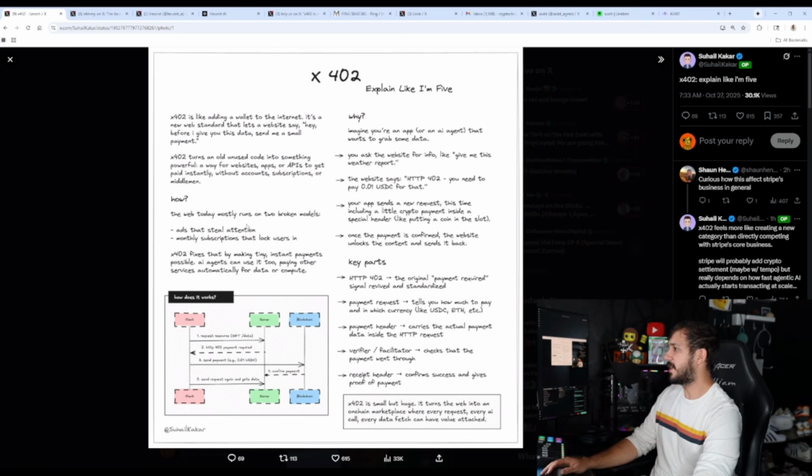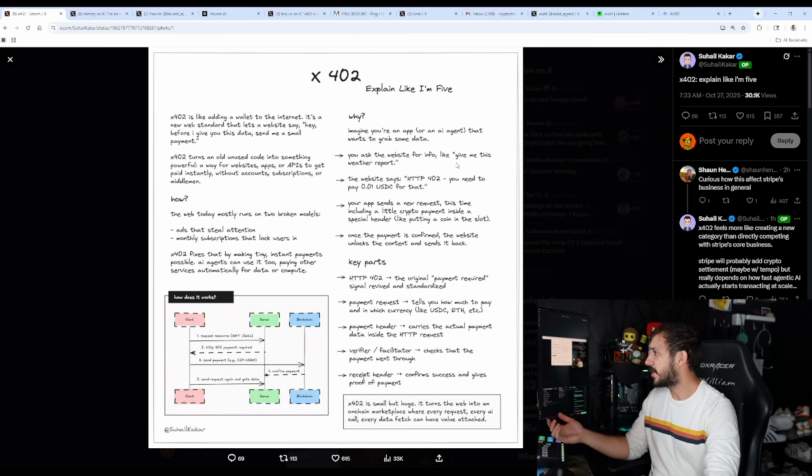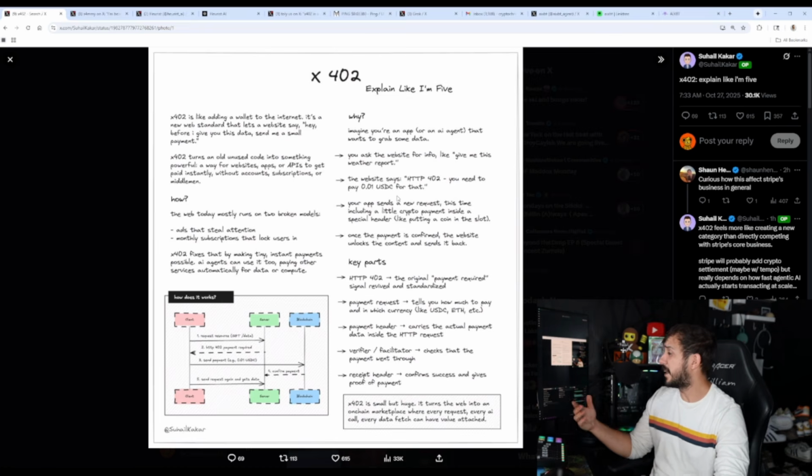I want to go specifically into ads in a minute, as that's controversial, and again, there are a few controversial things about this. But imagine you're an app or an AI agent that wants to grab some data. You ask the website for info, like give me this weather report, and then it automatically gives you the HTTP 402 saying you need to pay 0.01 USDC for that.